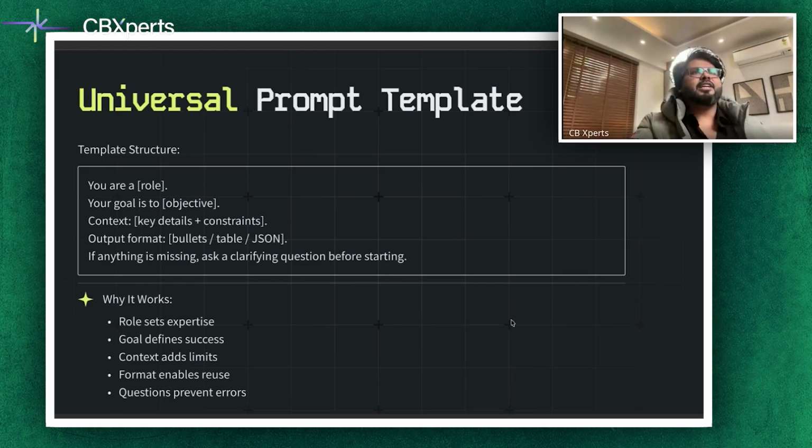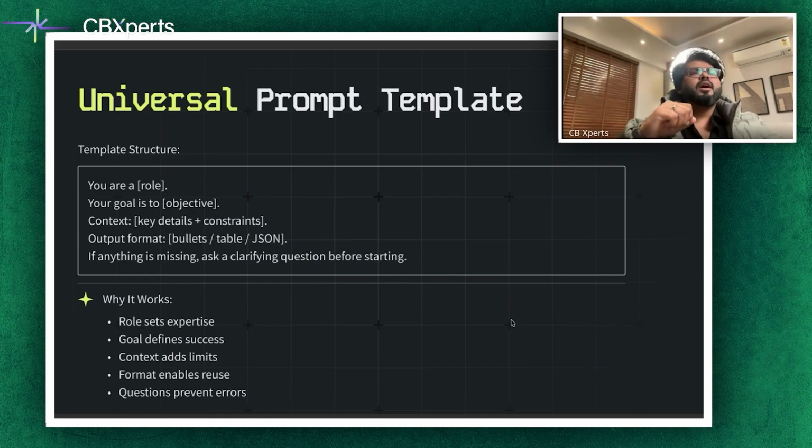Like, what is the definition here when you want to succeed? So it's important that you define the goal. You provide the right context, provide the key details and constraints to it. Provide the right outcome. Specify bullets, tables, JSONs, whatever it is. And then if there is anything missing, you should write something around asking clarifying questions. If I am missing anything, you can ask clarifying questions. This helps. So: role, goal, context, output format, and asking clarifying questions.